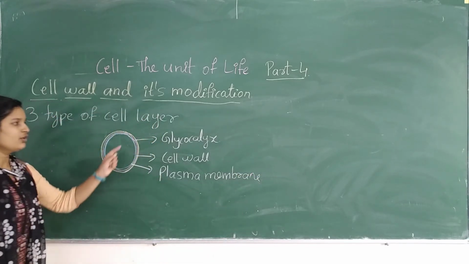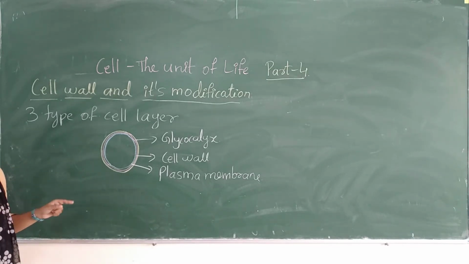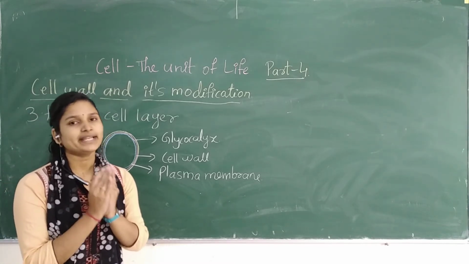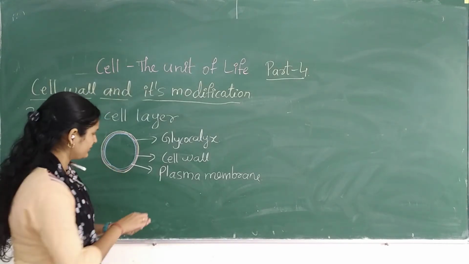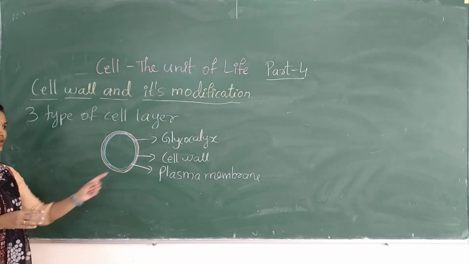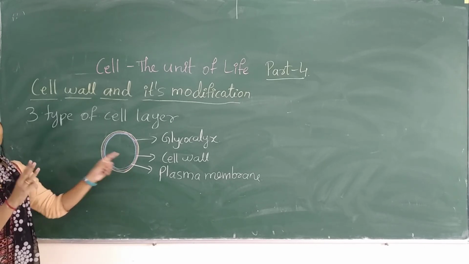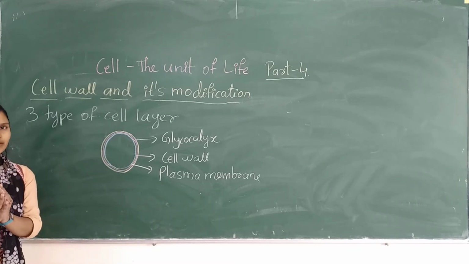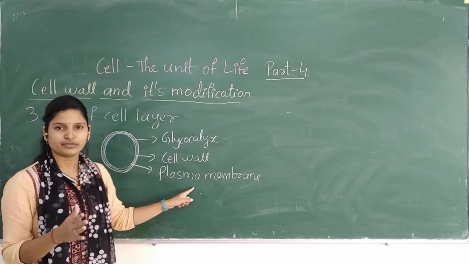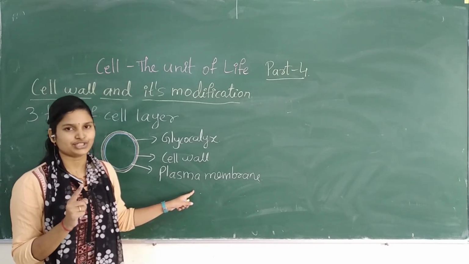But remember, all these three layers perform distinct functions, yet they form one layer and mainly help in protection. I have drawn them separately, but actually they form only one layer. With the help of the three layers, one strong protective layer is formed. Even though these three layers perform different functions, their main motto is protection.